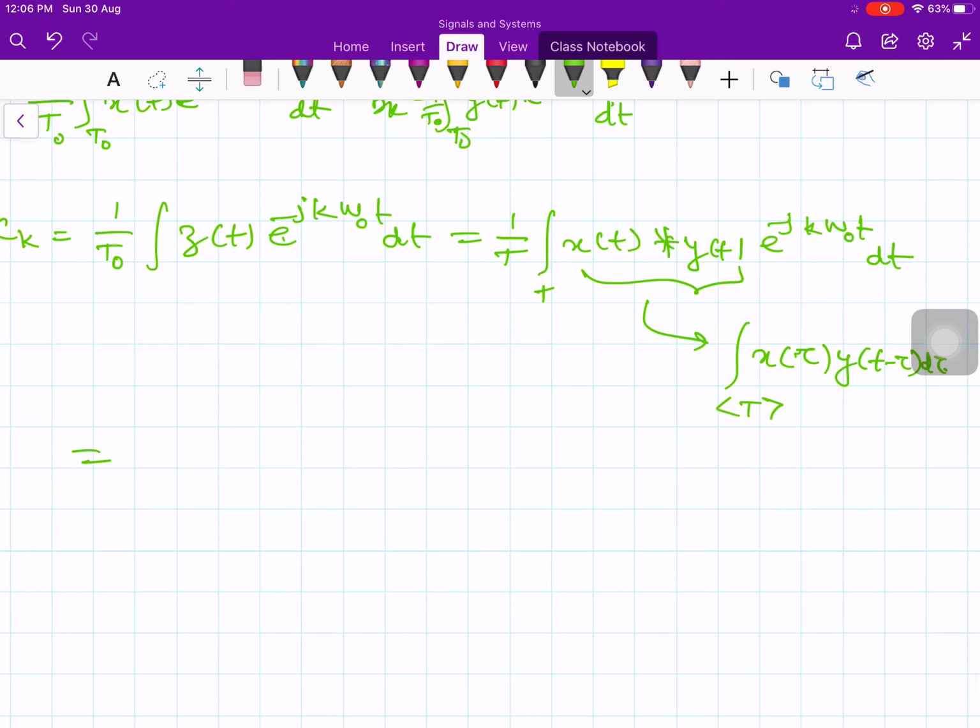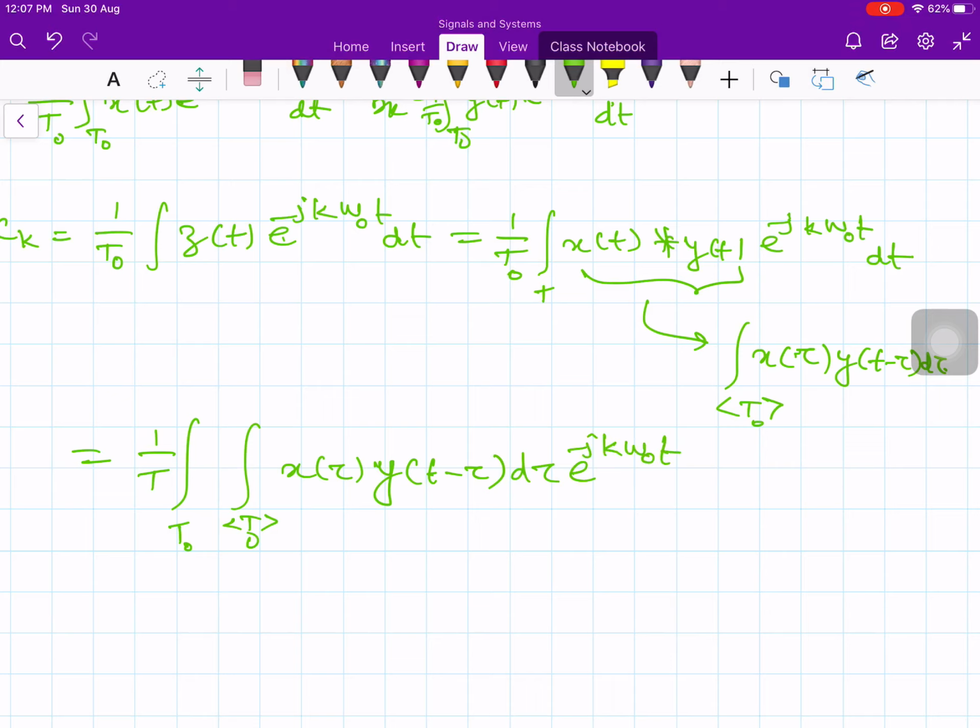So 1 over T integration over T, again over a period T naught, simply I'm putting T instead of T naught. You can put suffix 0 here. So x of tau y of t minus tau d tau e to the minus j k omega naught t dt.